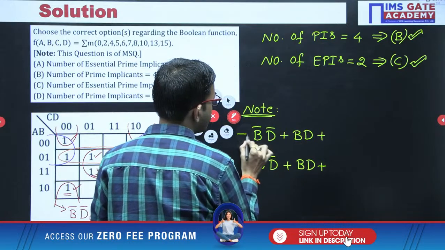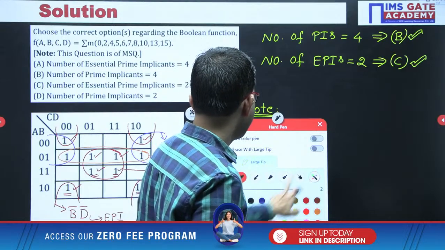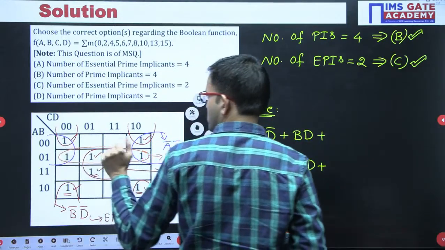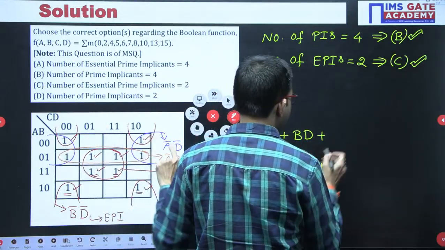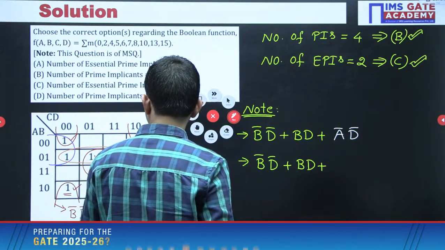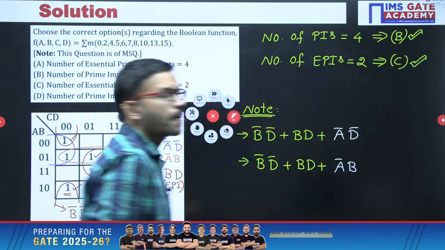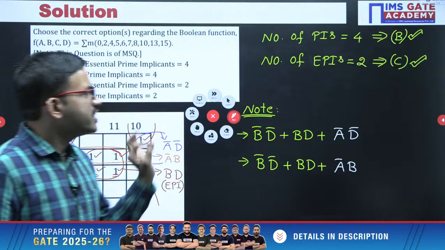Okay, for this question you are getting two minimized functions, both are equivalent. Suppose if you have considered this blue color grouping, accordingly you are getting a bar d bar. Then if you have considered this one, a bar b, a bar. Okay, now it is very simple.